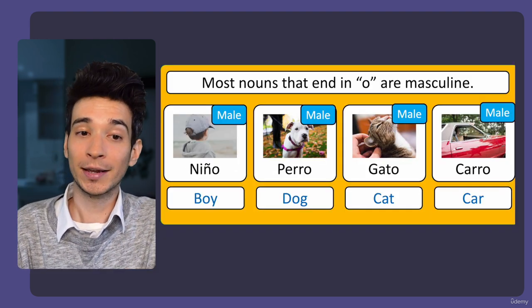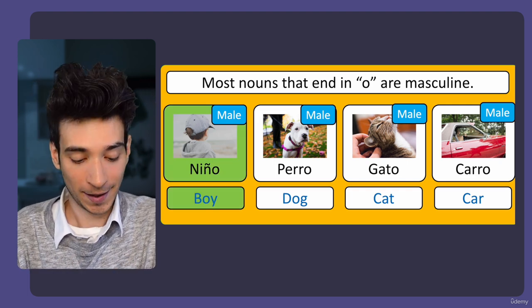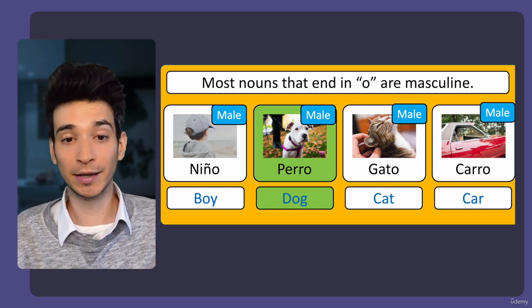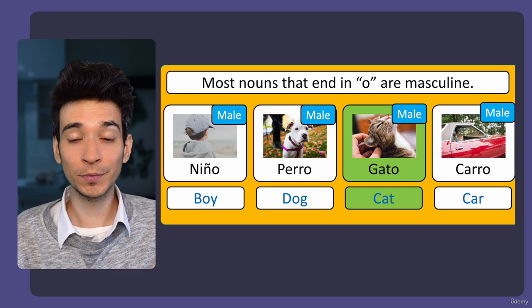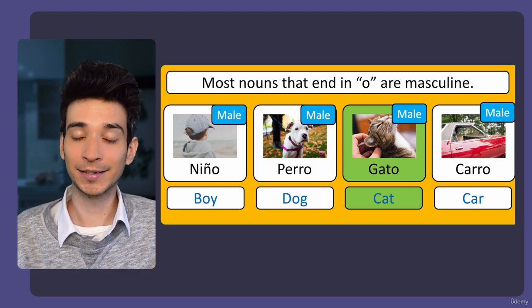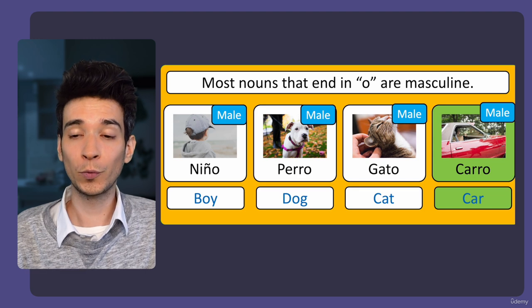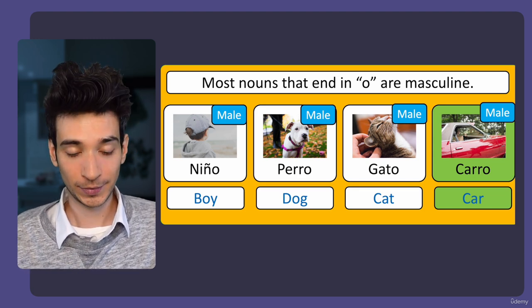For example, niño ends with the letter O, so it's masculine. We also have perro, which means dog. It also ends with the letter O, so it's masculine. Gato, cat, masculine. And carro, which means a car, ends with the letter O, so it's masculine.